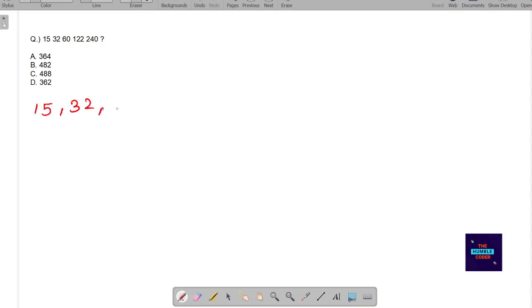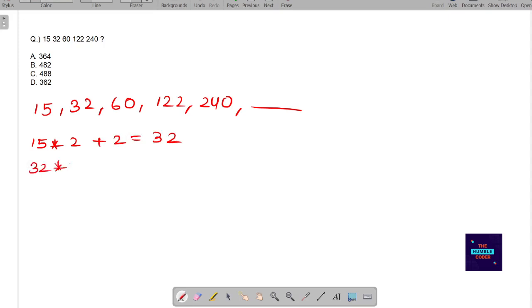So we have this given series: 15, 32, 60, 122 and 240. So what will be the next term in the given series? Okay, so first of all, how we can reach the second term from the first term: 15 into 2 plus 2 gives us 32. Then we will take 32 into 2 minus 4, which will give us 60. Similarly, we will move to the next step: 60 into 2 plus 2 will give us 122.